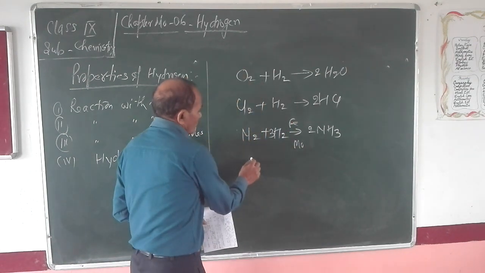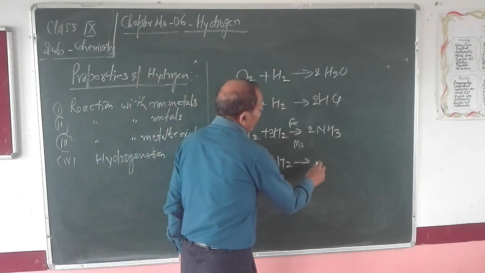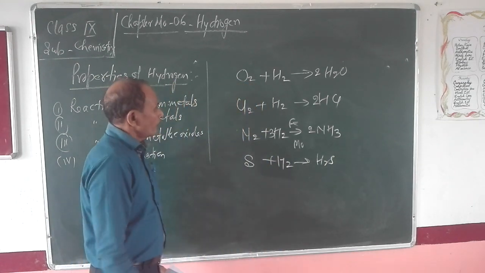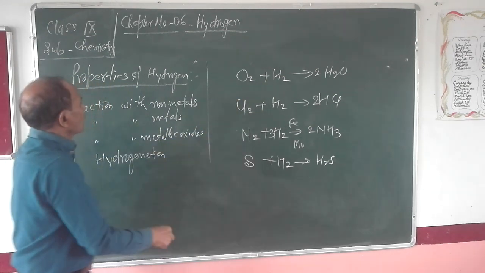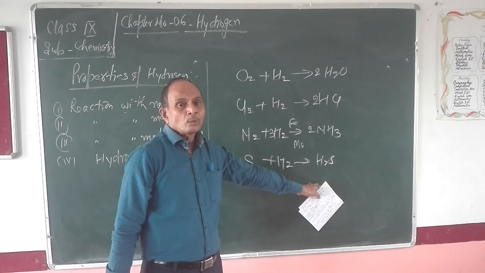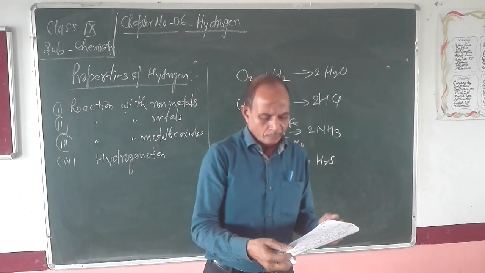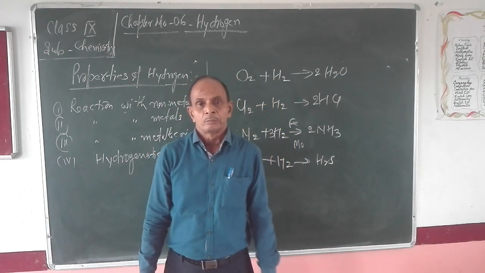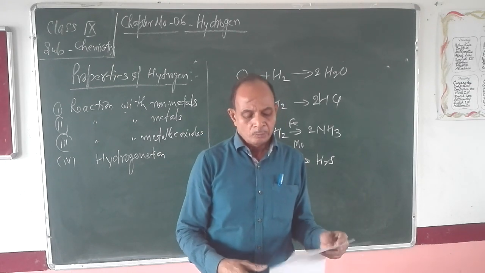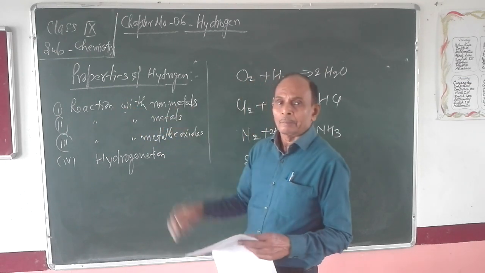In the same way, sulfur is also a non-metal. When hydrogen reacts with sulfur, it will give rise to hydrogen sulfide. In this way, we have seen hydrogen reacts with non-metals, forming their respective compounds. Clear? Now next, hydrogen and oxygen mixture. Hydrogen and oxygen mixture is known as detonating mixture. This one is about reaction of hydrogen with non-metals.